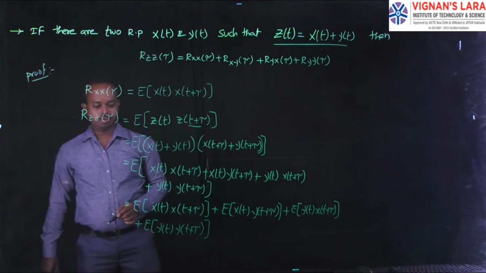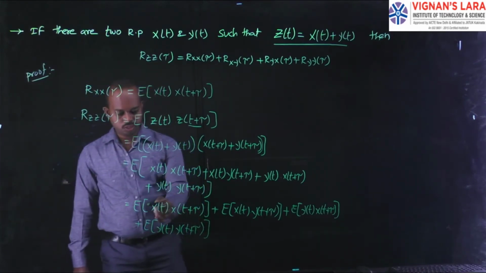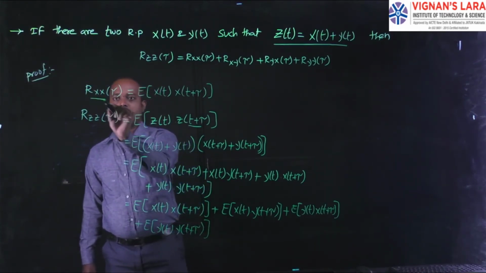You can see here the first term is similar to the basic formula of autocorrelation.